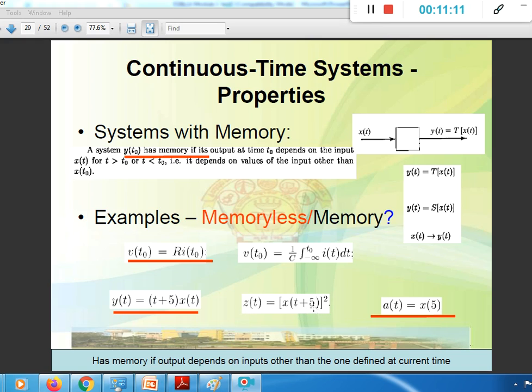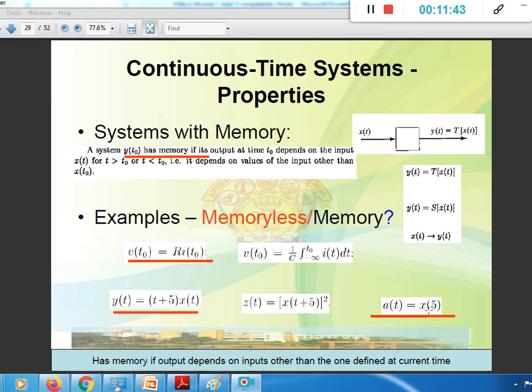But when we go for z of t, it is a square, so x of t plus 5 the whole squared. If we expand it, we get x of t square, plus 2 into x of t, plus something, and because of that it may depend on the future values, so it becomes with memory.